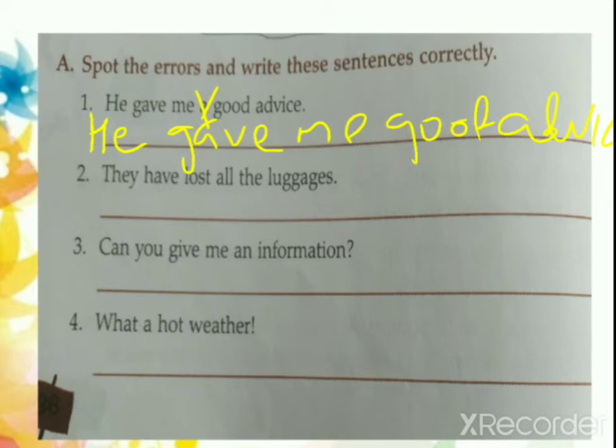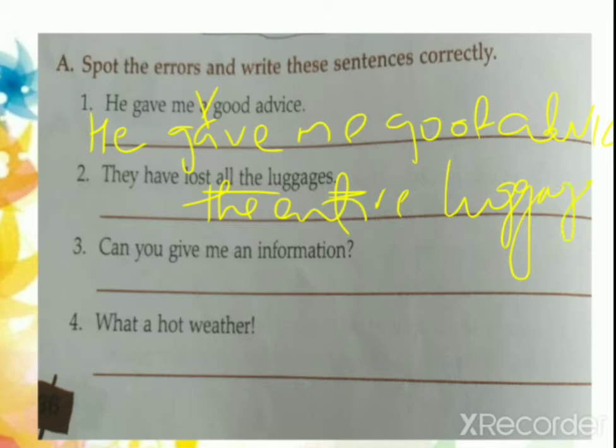They have lost all the luggages. So over here, instead of all the, what you have to write? They have lost the entire luggage. Okay, the entire meaning itself means all, right? So they have lost the entire luggage.